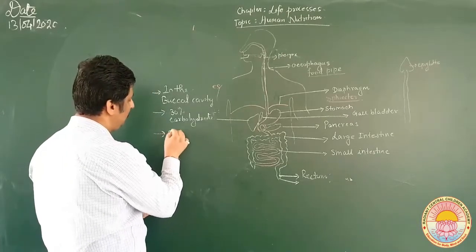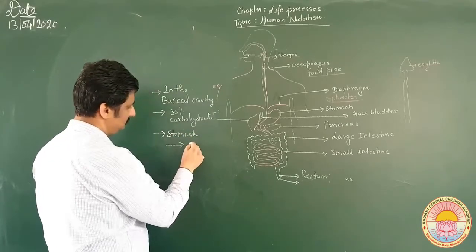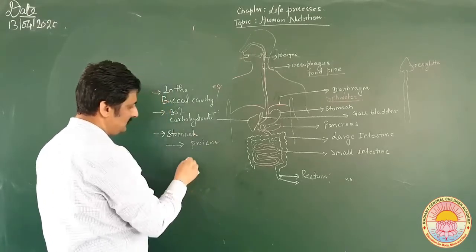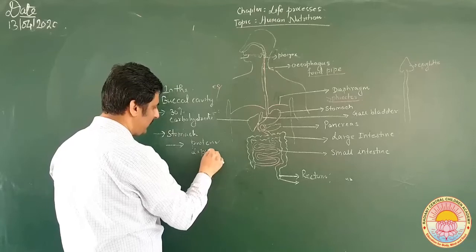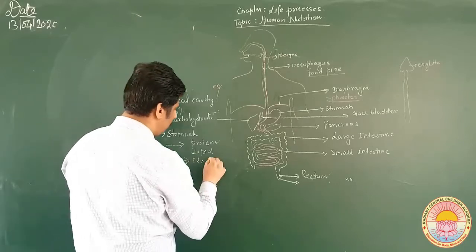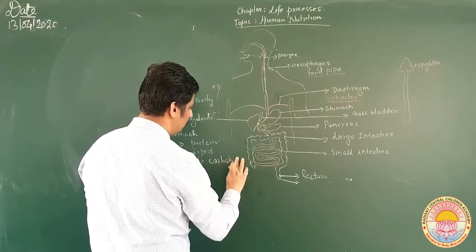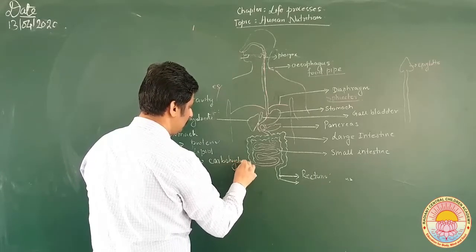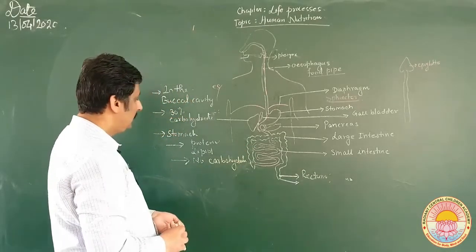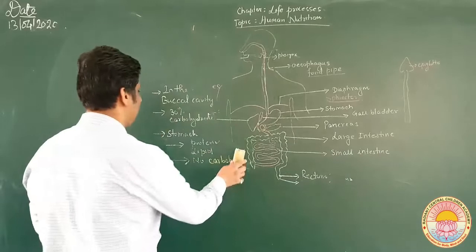Then in the stomach, protein digestion takes place, some amount of fat digestion takes place, but there is no carbohydrate digestion. Carbohydrate is not digested. Okay. Protein is digested, lipid is digested, no carbohydrate is digested.